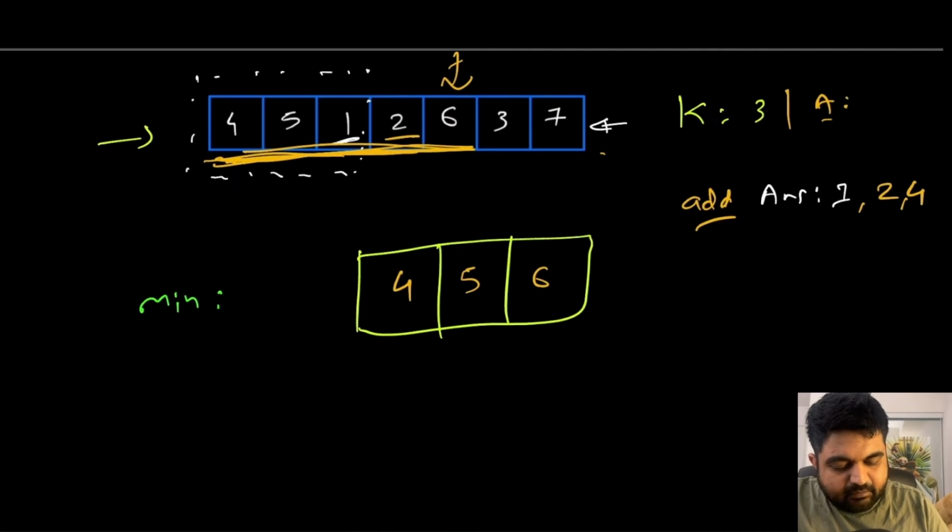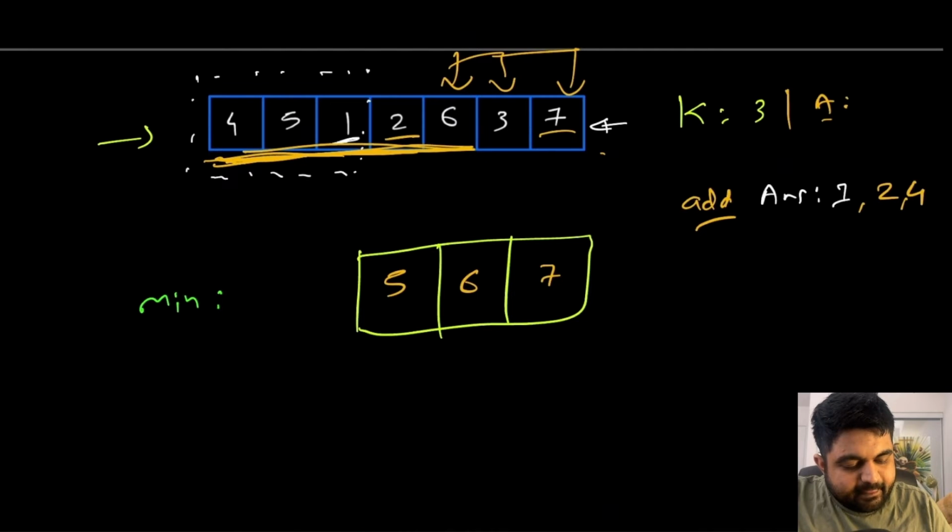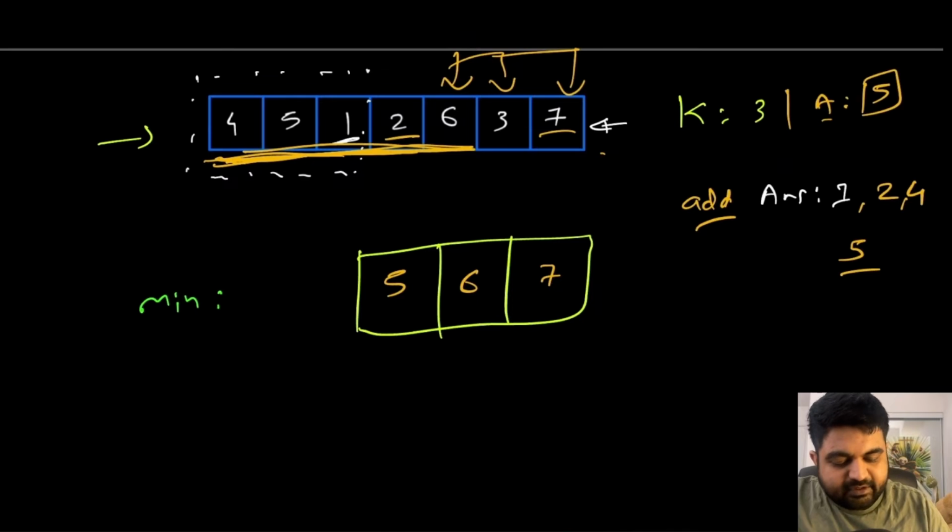Now the next element we need to add is value number 3, but currently 3 is smaller than the current value we have inside the min heap, which means we don't need to do anything. We can simply skip over 3 as it would not be part of the solution. Next is value number 7. For value number 7, once again we will have to do the readjustment. So 4 would be kicked out and 5 and 6 would be adjusted to have 5, 6 and 7. Currently inside the stream the value is going to be 5, and the answer is also going to be 5. That 5 is the third largest element inside the given array.